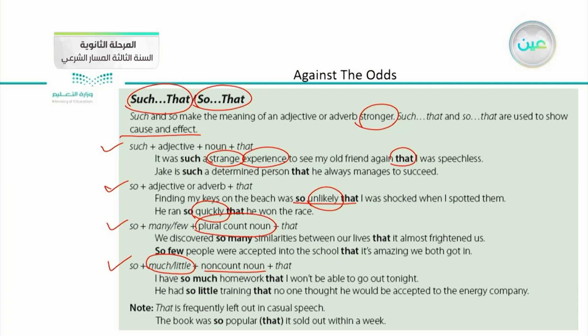Let's keep in mind that "that" is frequently left out in casual speech. So when you talk to your friend or one of your family members, or in any casual situation, it is fine to leave out the word "that", which is usually omitted. For example, the book was so popular that it sold out within a week. We can omit "that" or we can keep it.